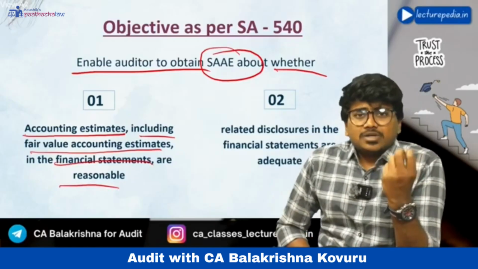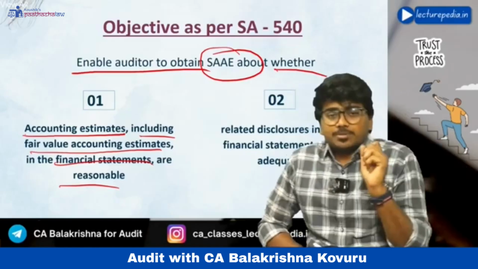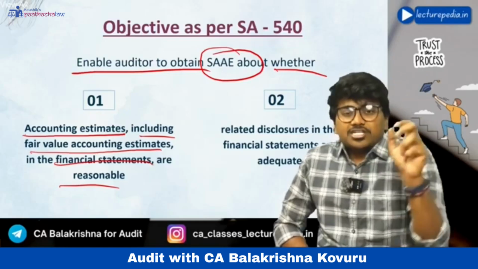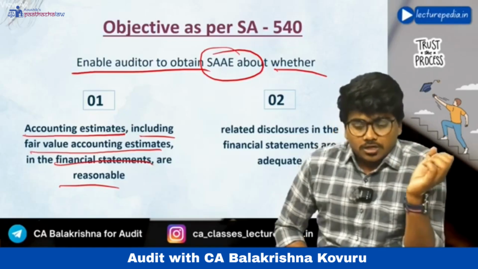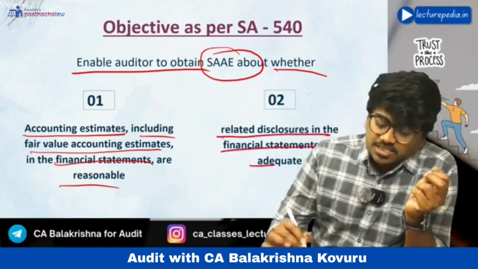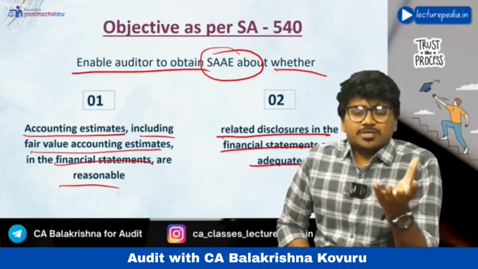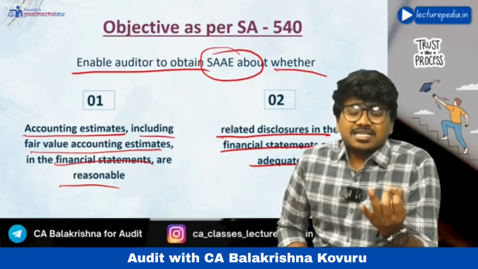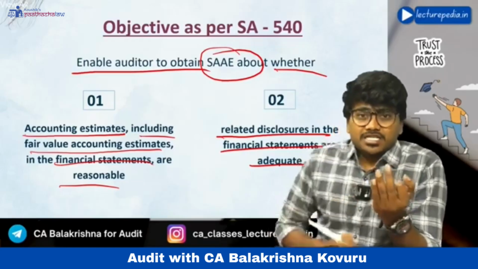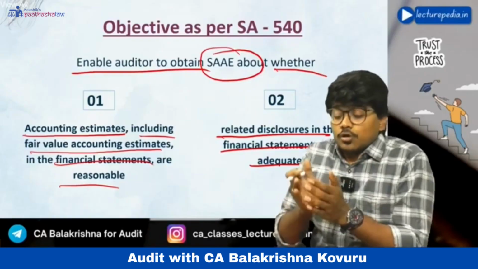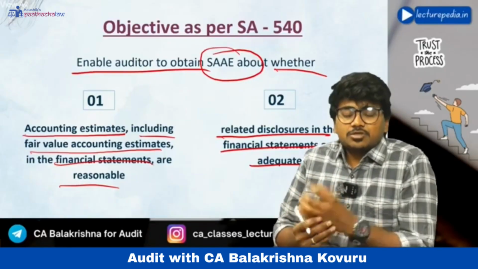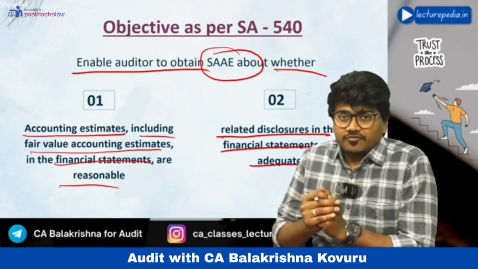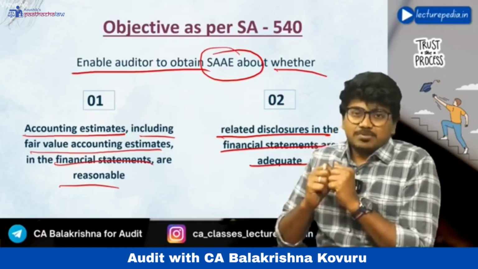Now, who will make these accounting estimates and fair value accounting estimates? Management will make them. The auditor has to evaluate whether these estimates that the management has made are reasonable or not, and whether related disclosures in the financial statements are adequate. Basically, with respect to these estimates, disclosures like assumptions used, data that has been used, and the subjectivity involved will all be disclosed. So whether the disclosures made with respect to the estimates are adequate or not, even that the auditor has to verify. So this is the objective as per SA 540.